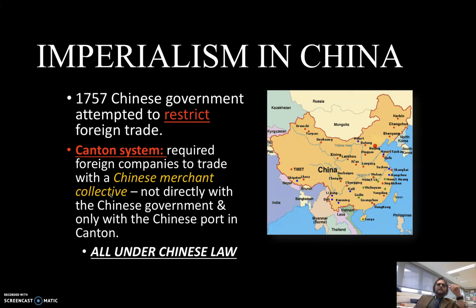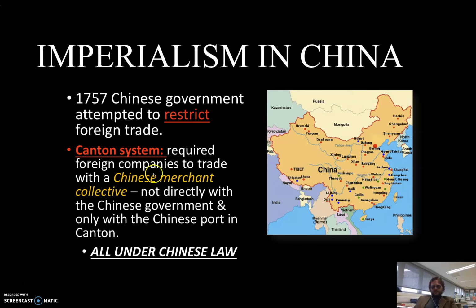Because of that, they had no connection. They weren't trading with the Chinese government, only with this Chinese port in Canton, all under Chinese law. These Hongs were getting taxed by the government heavily, and because of those big taxes, the cost was passed on to the British, who were told they had to pay these fees as well. The British were like, this is too expensive, we don't want to pay this.